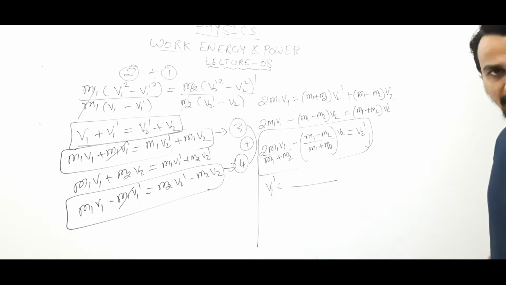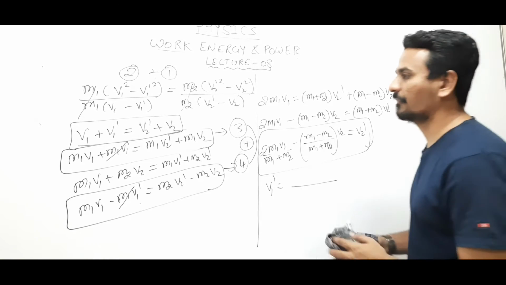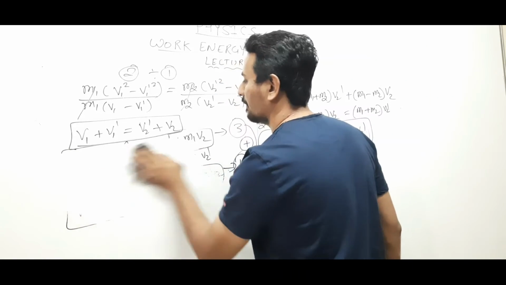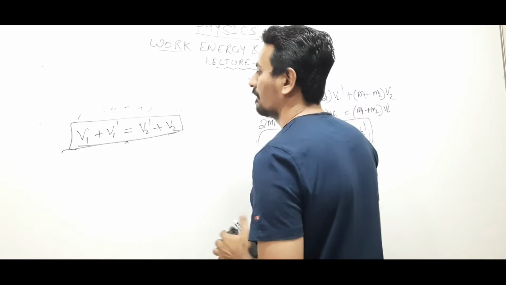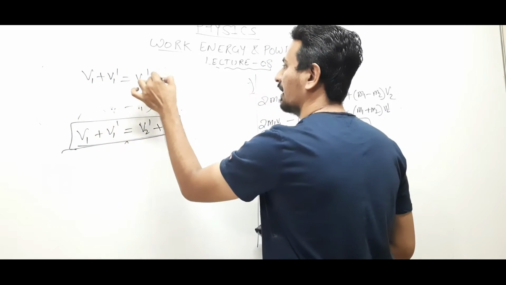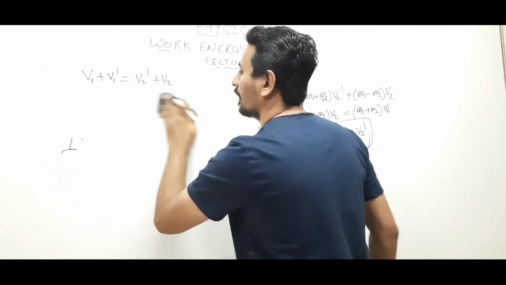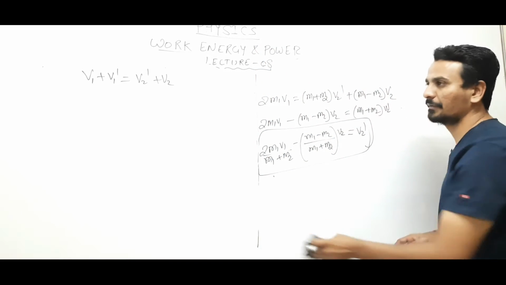We can find v1 dash. Okay, let us solve this equation. We have v1 plus v1 dash equals v2 plus v2 dash, right? v1 plus v1 dash equals v2 dash plus v2. Substitute the value of v2 dash from this equation and we'll find the value of v1 dash.